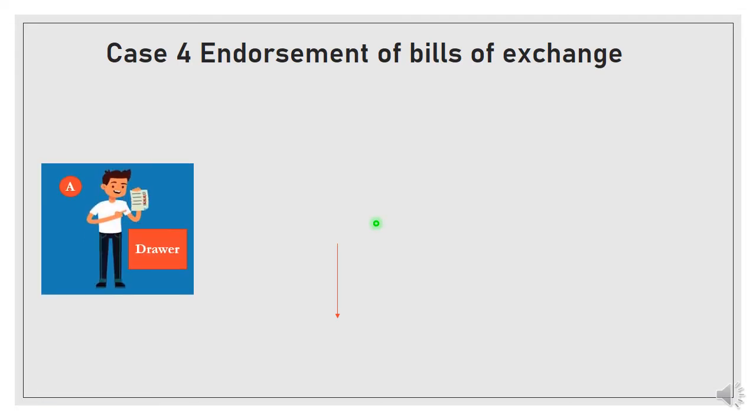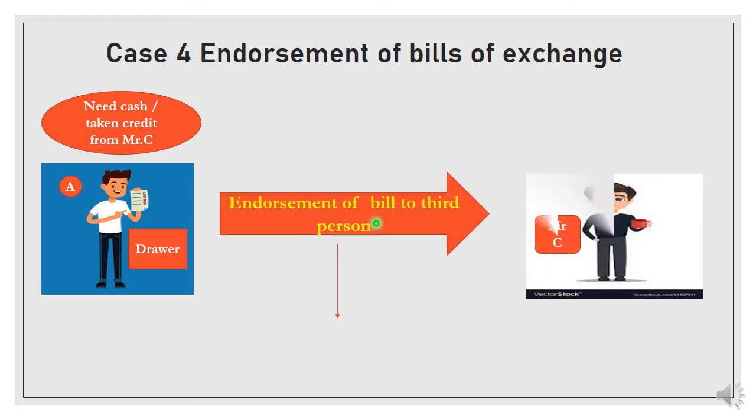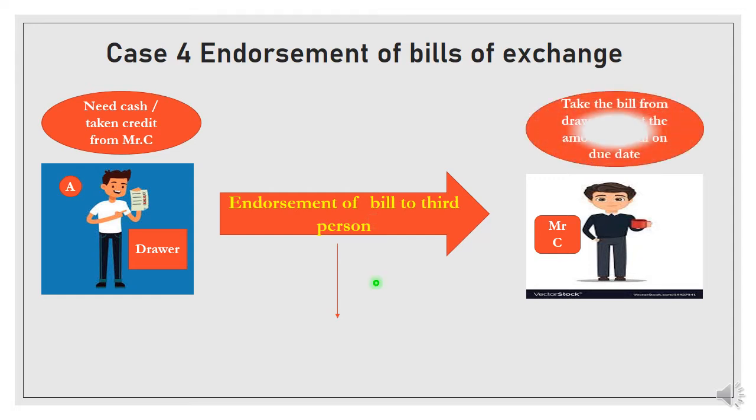The reason behind it: Mr. A, a drawer who needs cash, rather than going to the bank is going to one of his friends. Or another reason for this endorsement can be that Mr. A, the drawer, had taken a loan previously from someone else. Say for example, from Mr. C he has taken the loan, and that amount is payable by him. So now for the payment of the previous loan he is giving his bill of exchange to him to recover the payment.